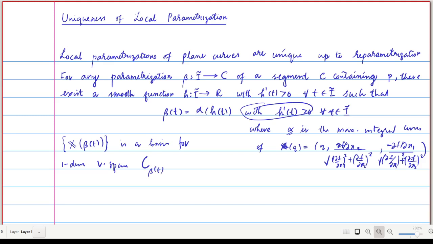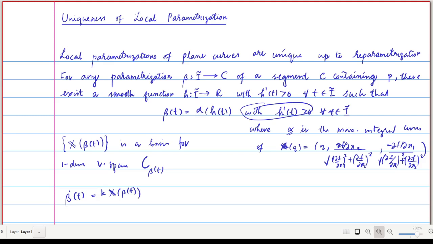This is a dimension of 1. Then the velocity vector field beta dot of t is in fact a multiple of this X of beta of t. Because this beta dot of t is always a member of this space and this is the basis, we have beta dot of t is some k times X of beta of t.